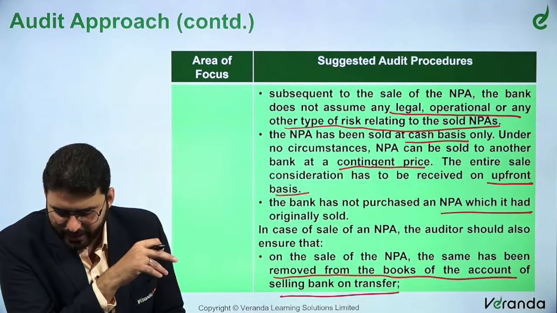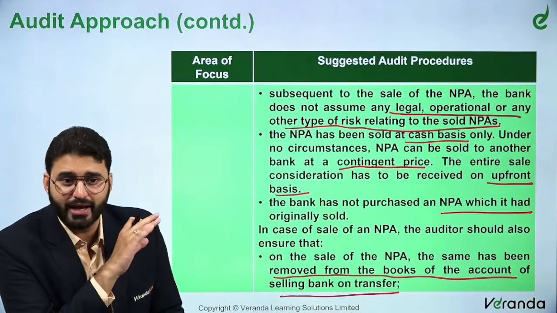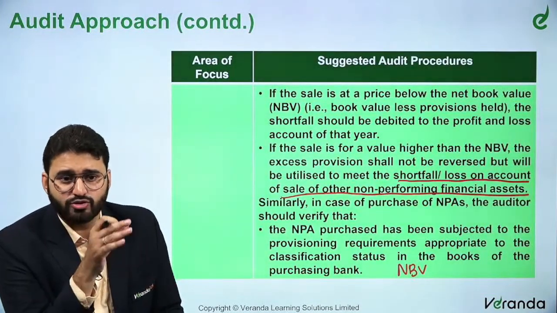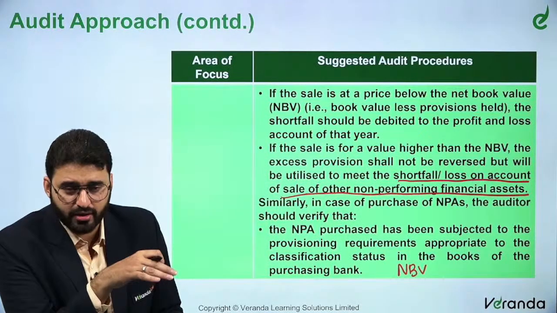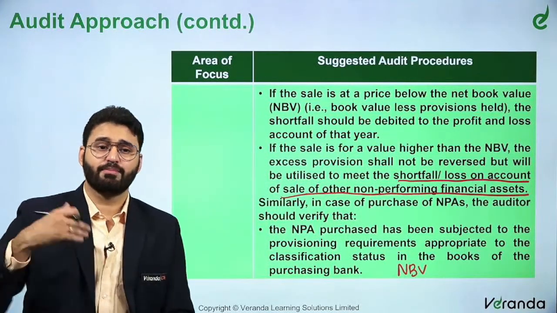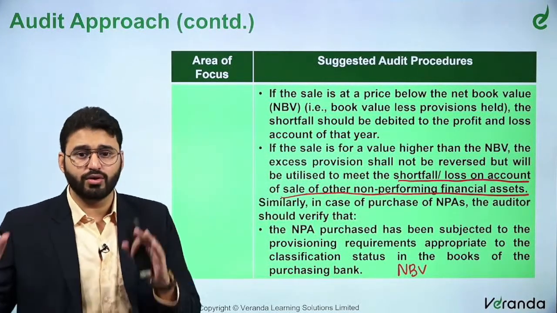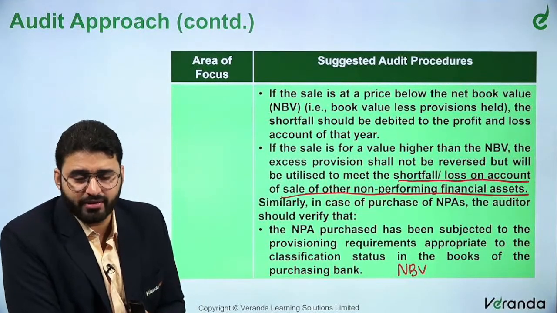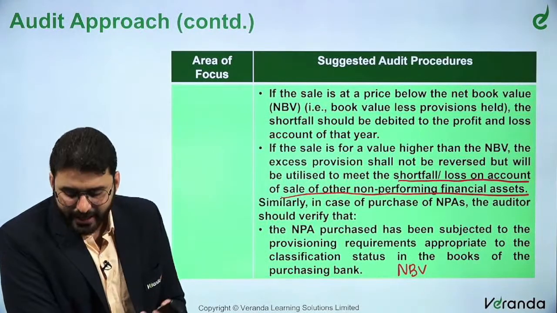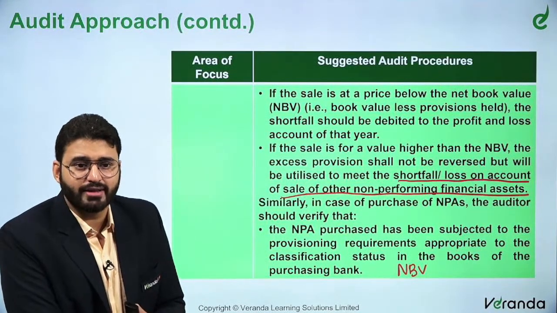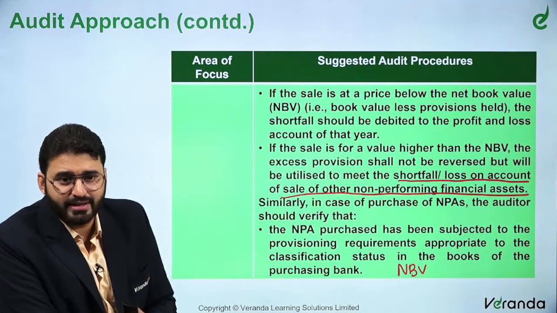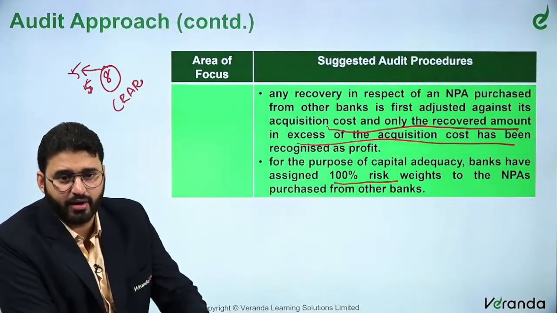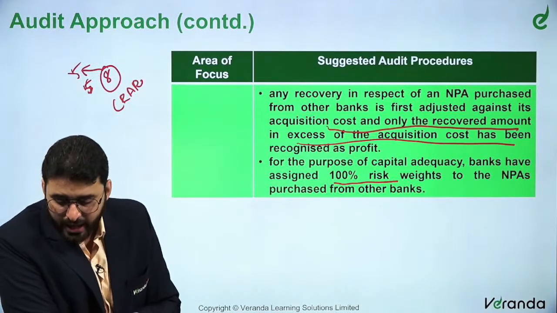In case of sale of an NPA, the auditor should ensure that the NPA is out of the books when it is sold. If it is sold for less than the NBV, the loss has to be immediately recorded. If it is a profit, then you have to park it as a reserve and utilize it to meet the shortfall of other non-performing financial assets, right? In case of a purchase, you have to ensure that the NBV is correct and as per the classification status and the prudential norms given by the RBI.